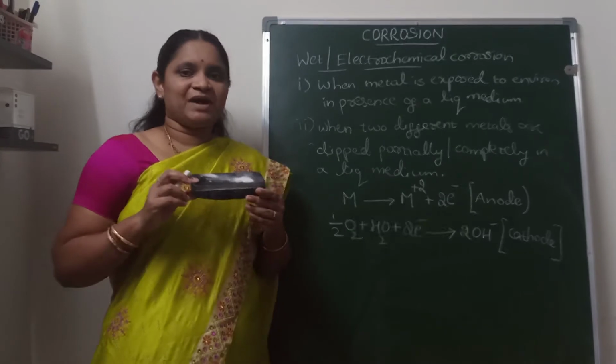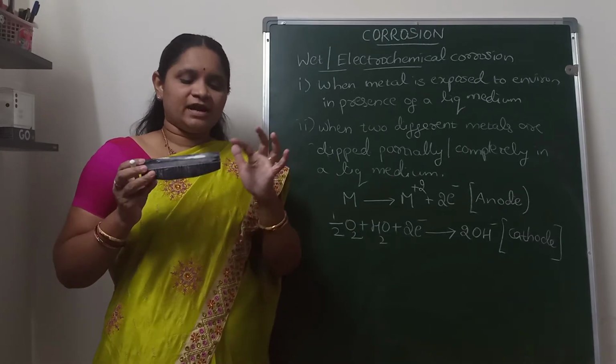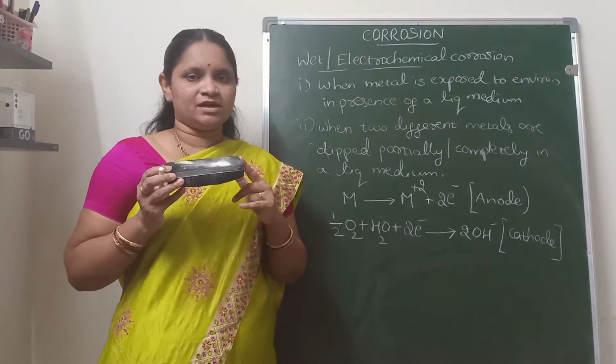This is a reduction reaction which takes place at the cathode. So at the anodic part, metallic ions are formed, and at the cathodic part, non-metallic ions are formed.